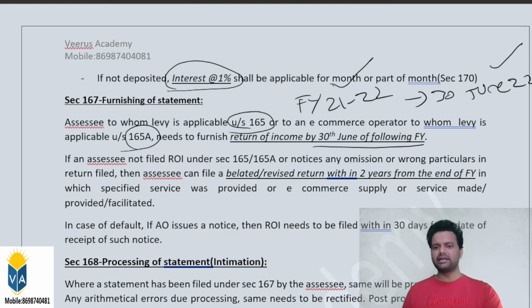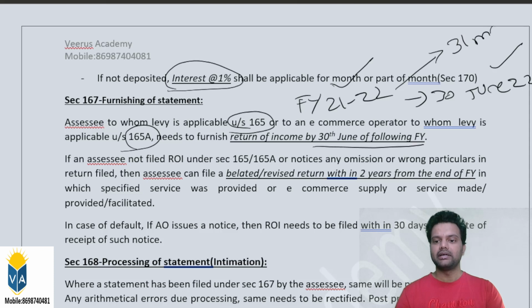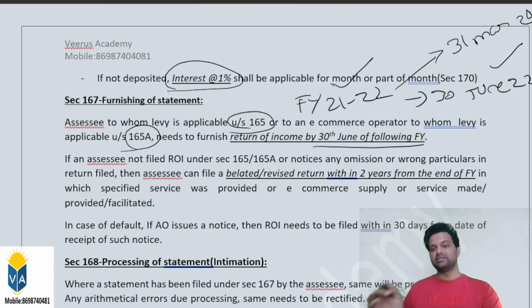He can file the belated return within 2 years from the end of the financial year in which the transaction took place. That is from the end of the financial year 22-23, 23-24. That means the belated return can be filed by 31st March 24. He has to file the belated return by 31st March 24, within 2 years.